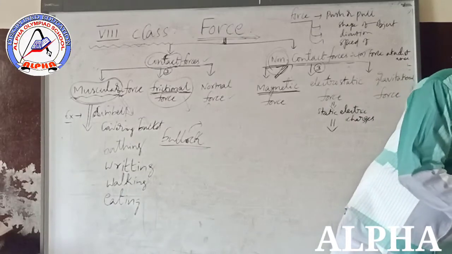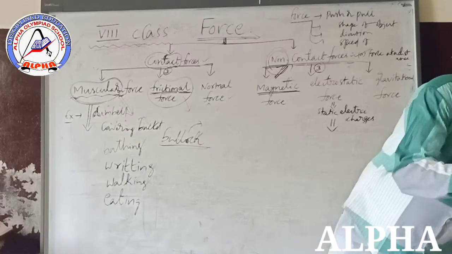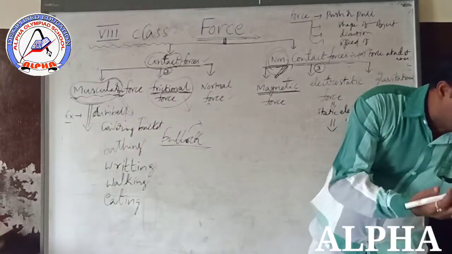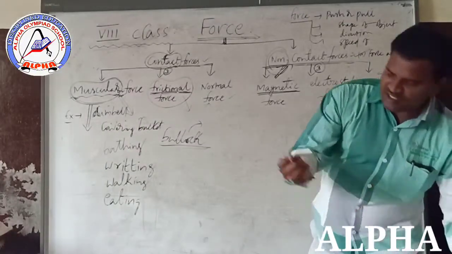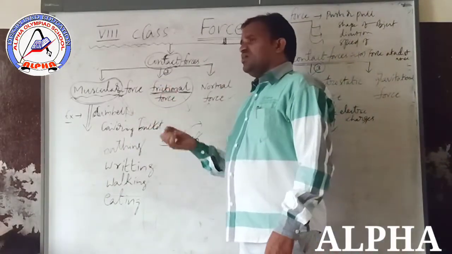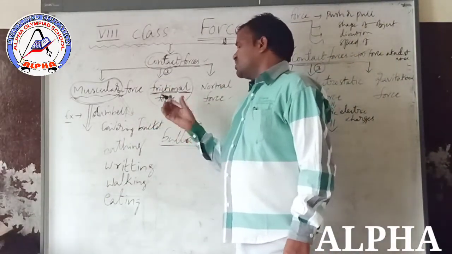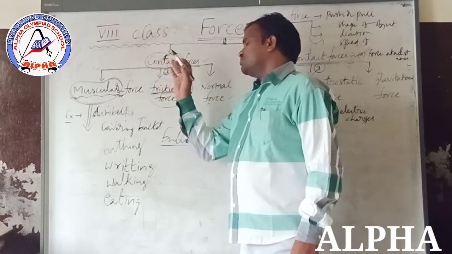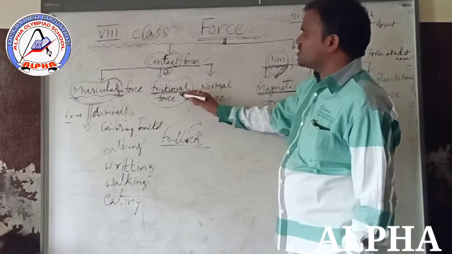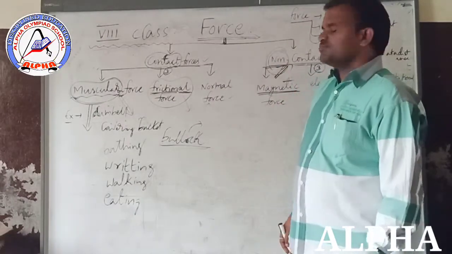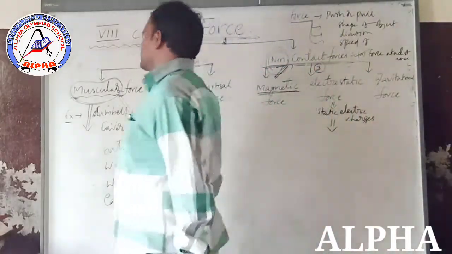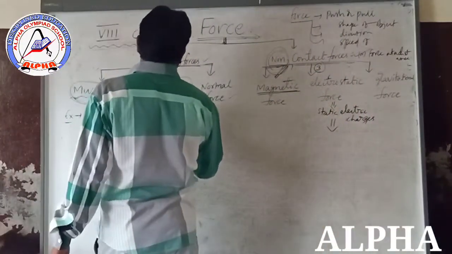It also allows grip, so we can easily catch any object with a better grip. Suppose now I am writing with this pen on the blackboard. I am easily holding this object because of frictional force. So that's why we appreciate the frictional force.